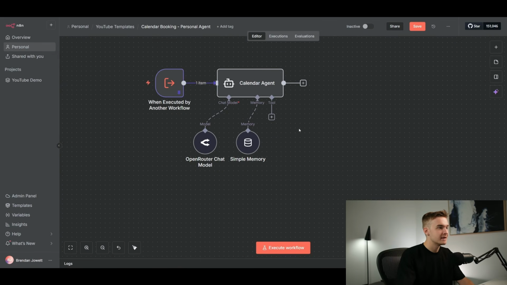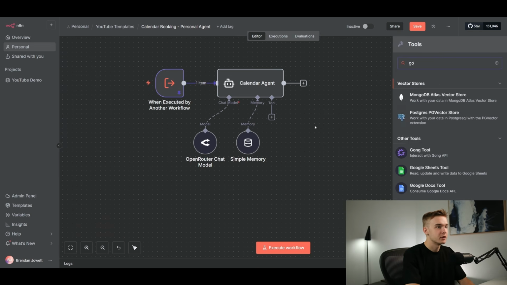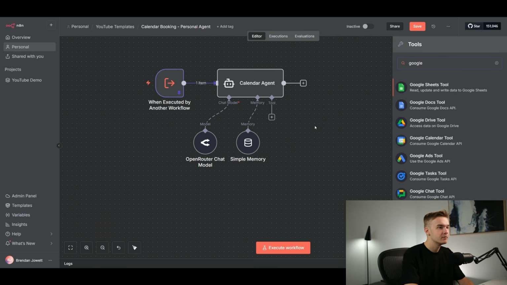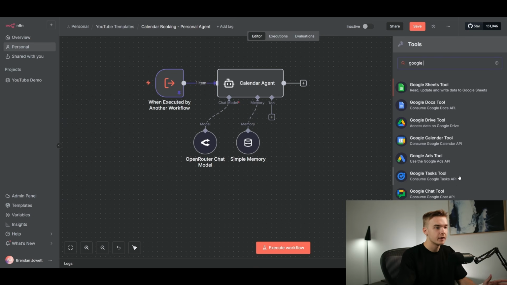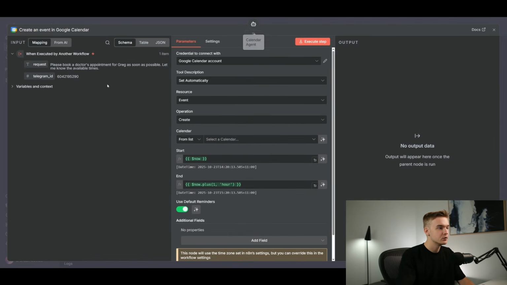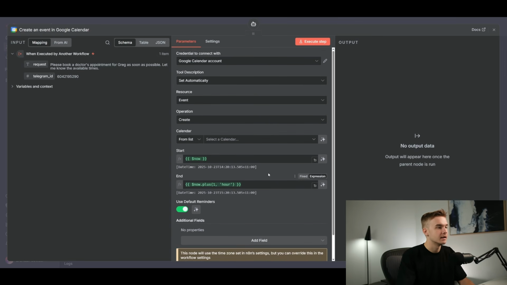And then we can jump into the main stuff for our calendar agent, which is going to be looking at Google Calendar. So I can just type for the Google Calendar, and once again, really awesome. They've got all of the Google tools and whatever functions you'd need, pretty much all here on n8n. So we can click Google Calendar tool, and now we can jump into this, which is very similar to the setup of the Gmail agent. It's going to allow us to book in appointments. It's going to allow us to look up calendar events on our actual calendar and do whatever we want with it.